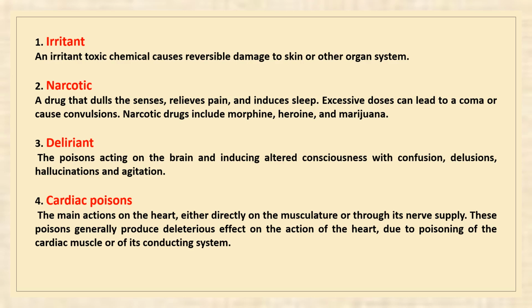And deliriants are the poisons that alter the consciousness of the brain with confusion, hallucination, and agitation, etc. And cardiac are the poisons mainly acting on the heart and either directly on the musculature or through its nerve supply.